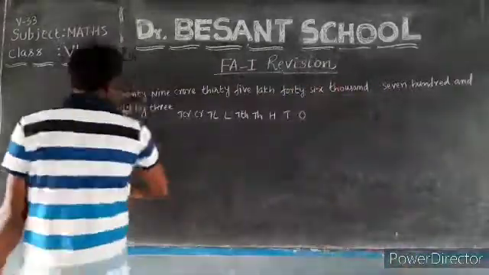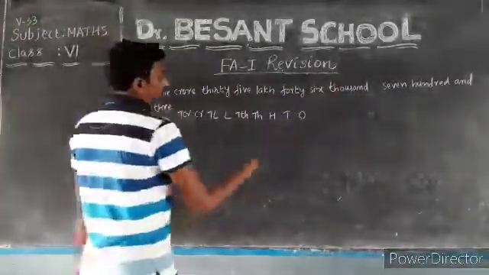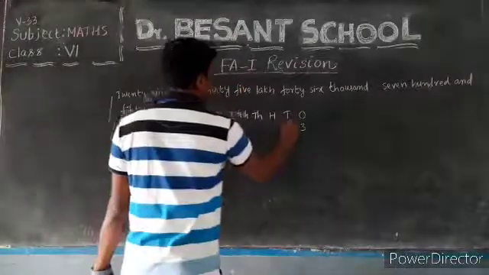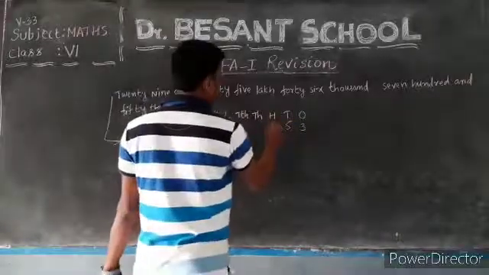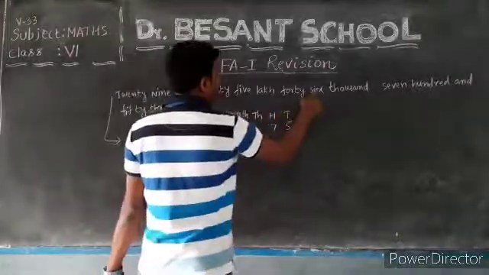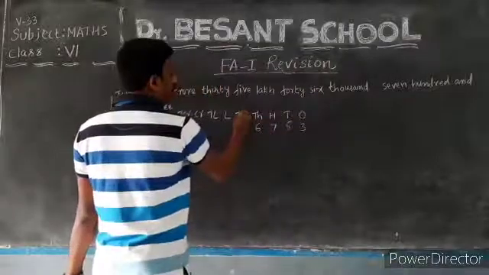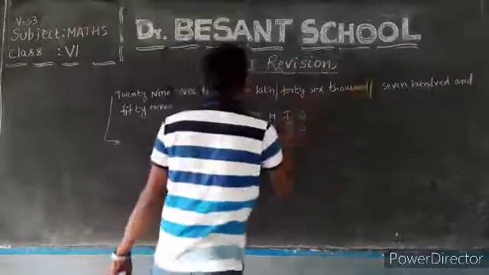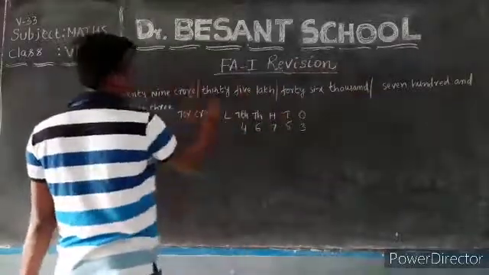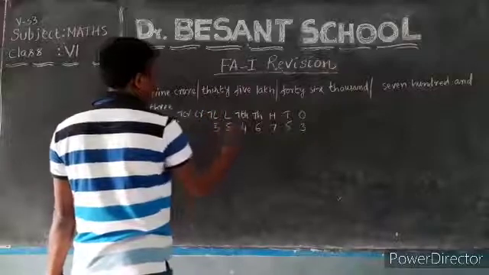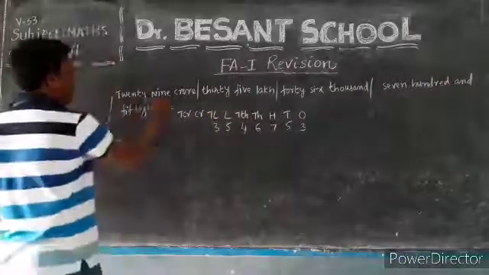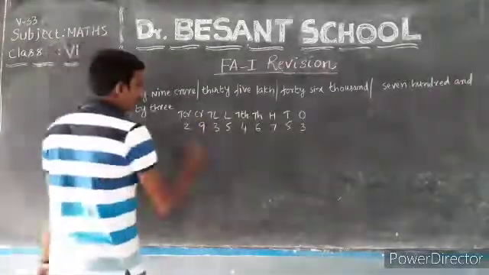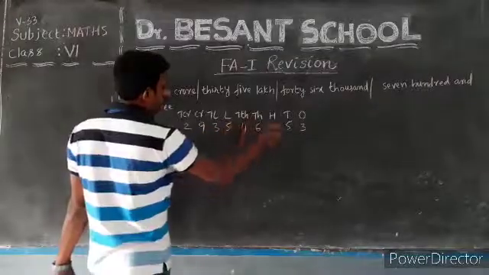So first write this in numerals. 53 indicates how many ones are there? 3 ones. 50 indicates 5 tens. 700 you can write. 46,000 means 4 ten-thousands and 6 thousands. You can divide it into periods, very easy to identify. Then 35 lakhs: 3 in the tens place, 10 lakhs, and 5 in lakhs. 29 crores. So what is the number here? 29 crores, 35 lakh, 46,753.